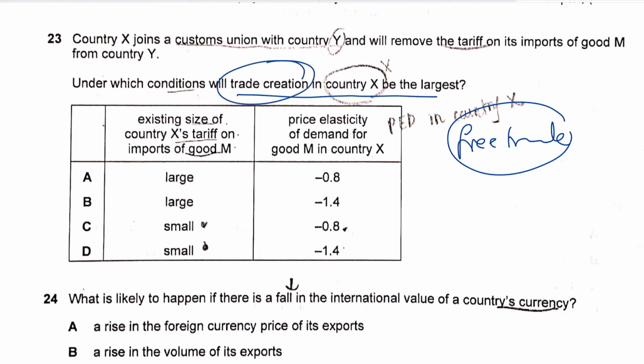Because of the reduction of the tariff barriers, trade creation refers to an increase in economic welfare. Because of trade creation and the removal of the tariff barriers, your economic welfare would be rising. And because you're removing the tariffs, production would now focus on lower cost countries, which would reduce the prices. That switches the output to lower cost producers, and that causes lower prices, an increase in consumer surplus and also an increase in economic welfare.